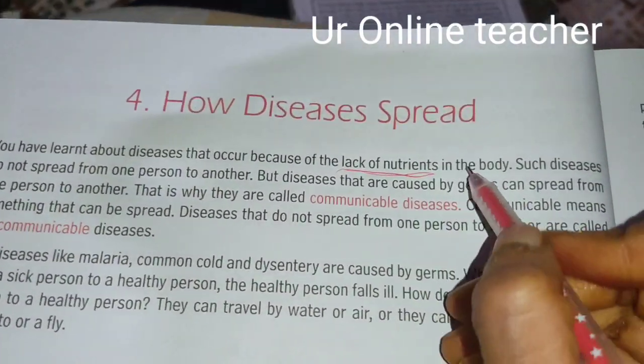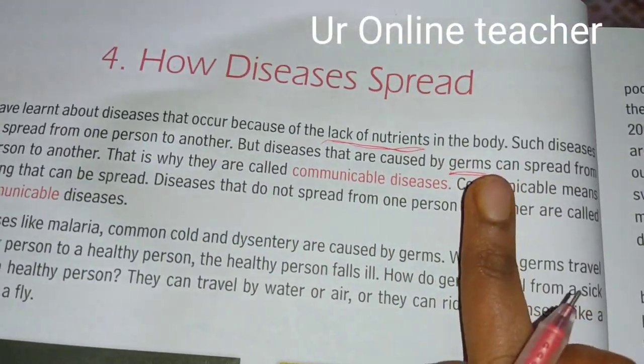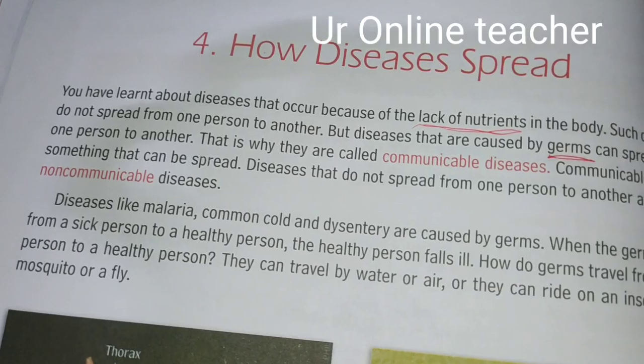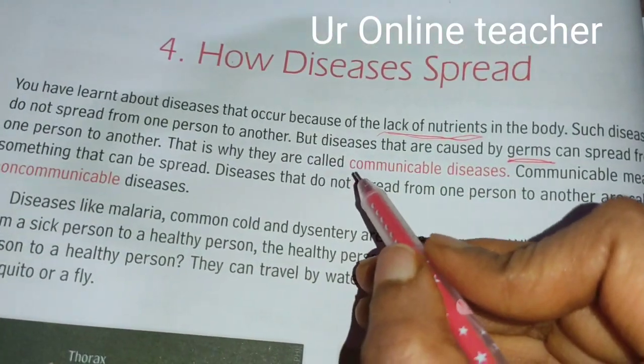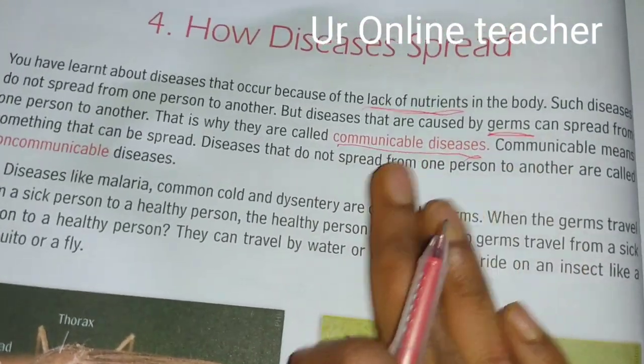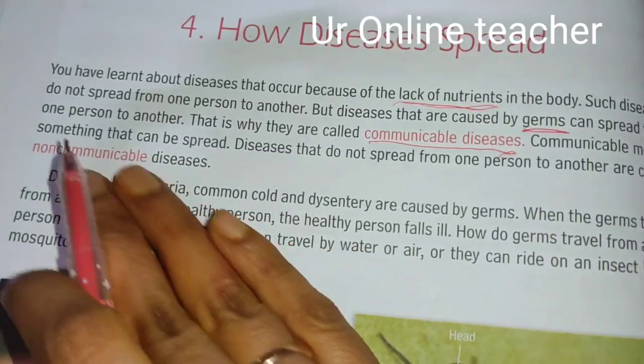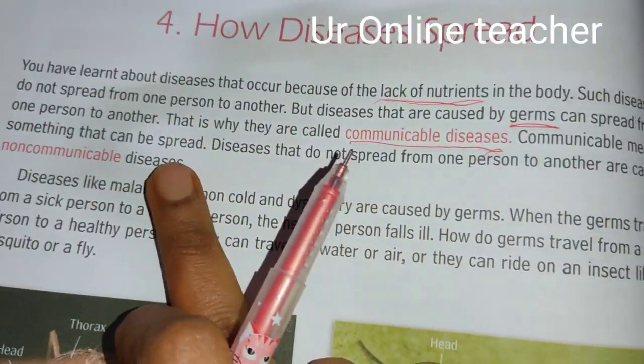But the diseases which are caused by germs, remember this, the diseases that are caused by germs will spread from one person to another. They are called communicable diseases. Communicable means it will spread from one person to another. So communicable means something that can be spread.